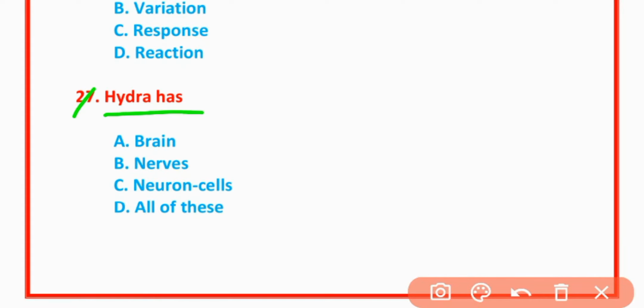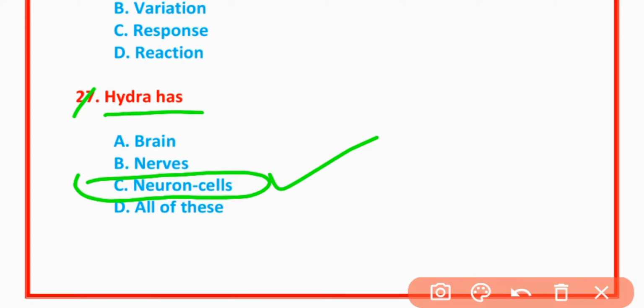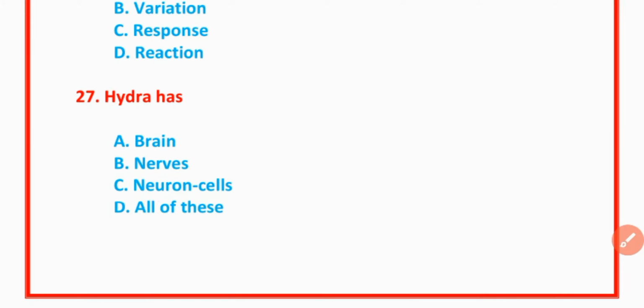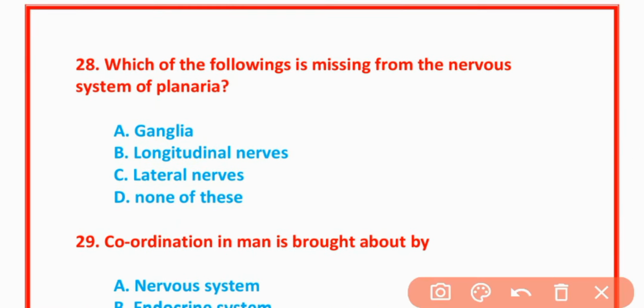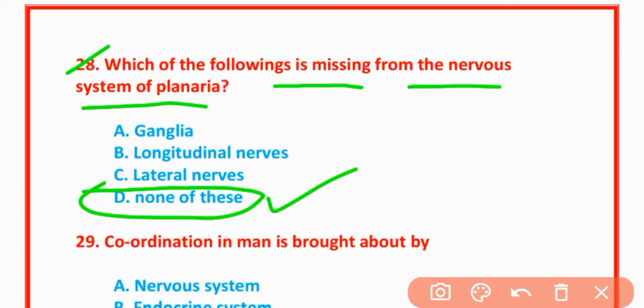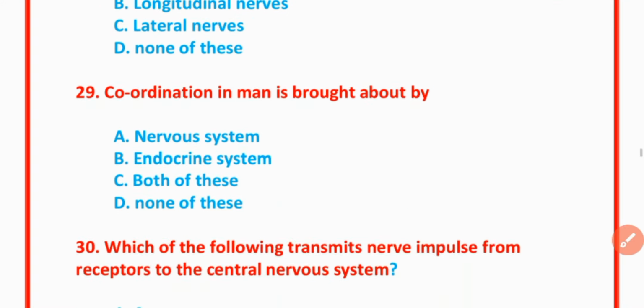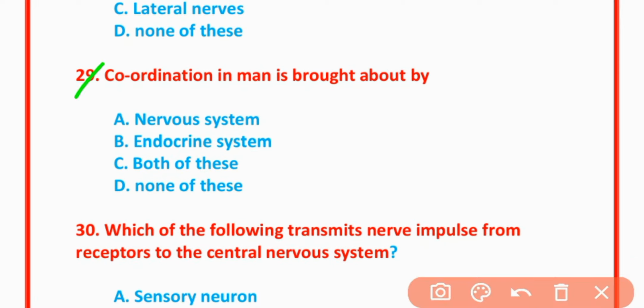27. Hydra has neuron cells. Option C is correct. 28. Which of the following is missing from nervous system of planaria? None of these. Option D is correct. MCQs number 29.